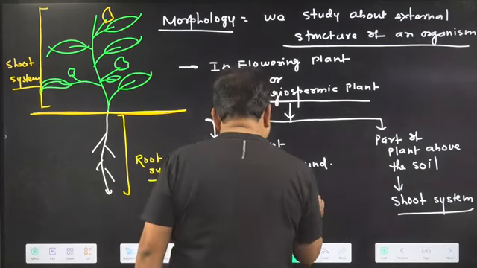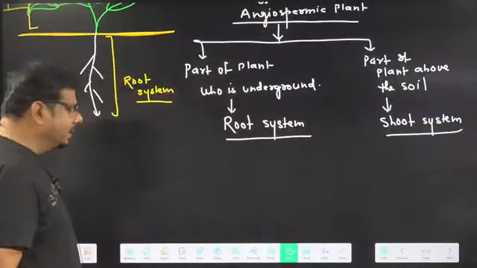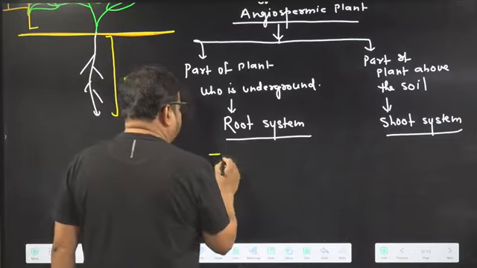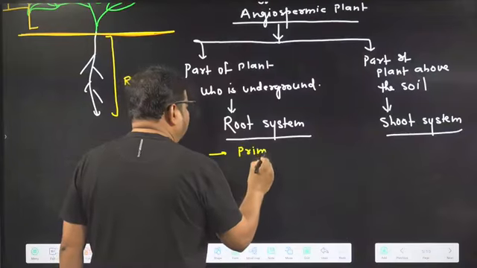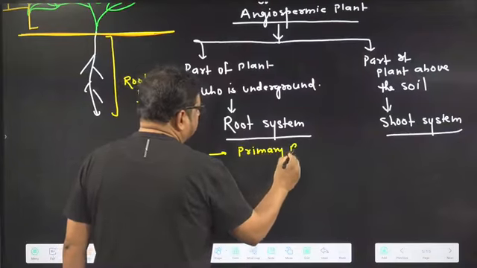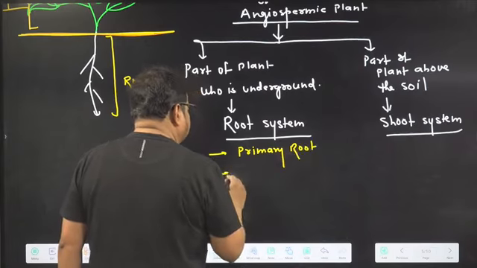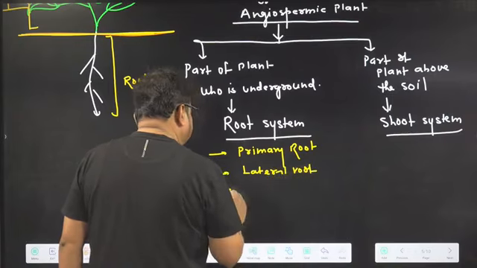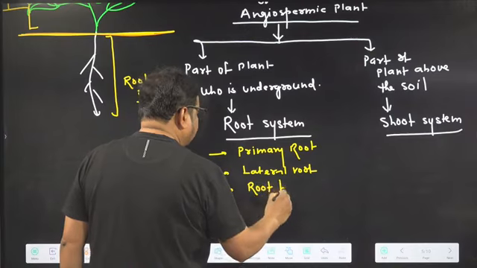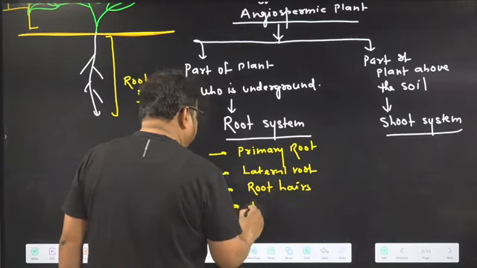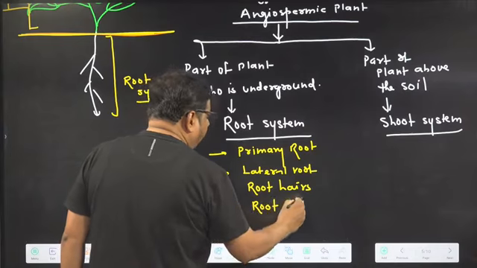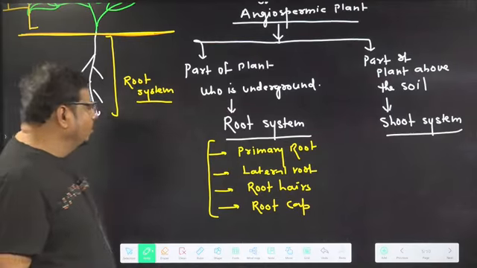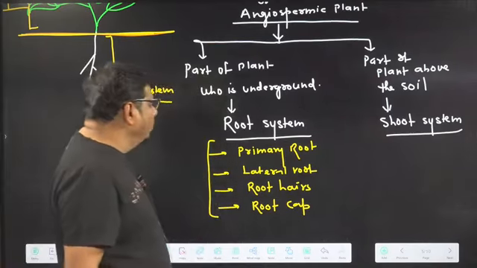So for the root system, what are the components? It consists of the primary root, lateral roots, root hairs, and which one?